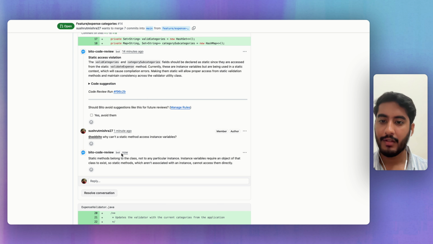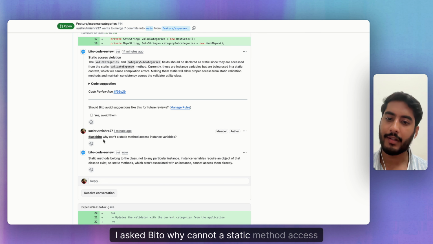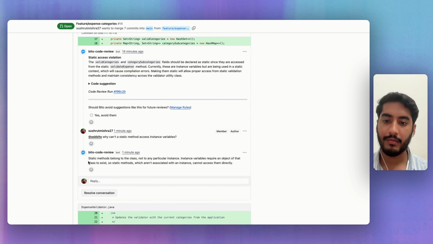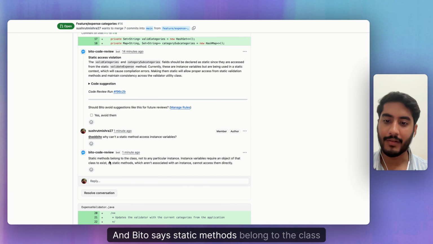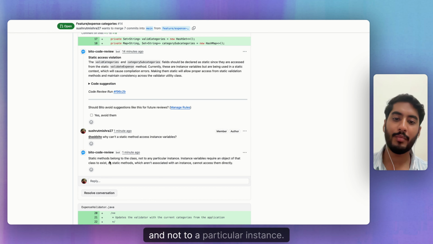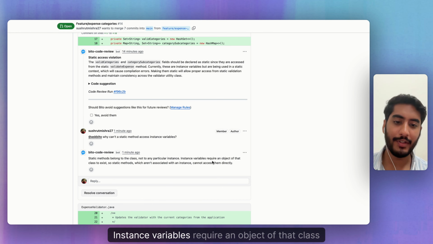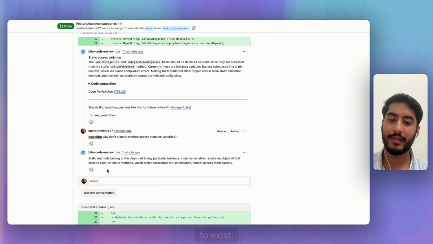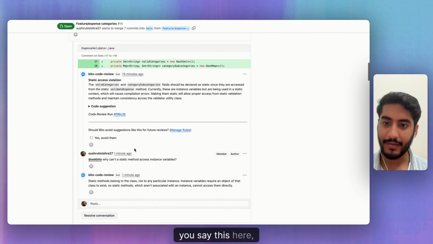Here we go. I asked Bito why a static method cannot access instance variables, and Bito says static methods belong to the class and not to a particular instance. Instance variables require an object of that class to exist. So you see this here, right?